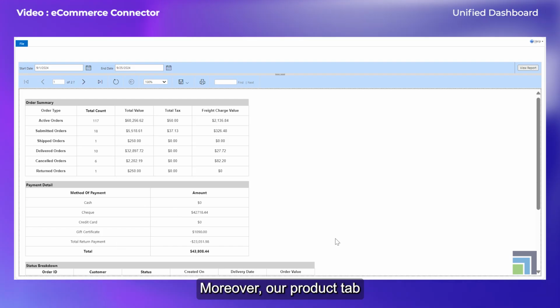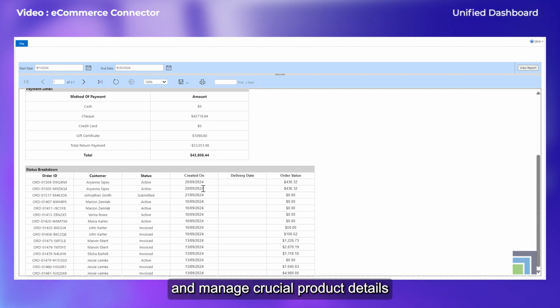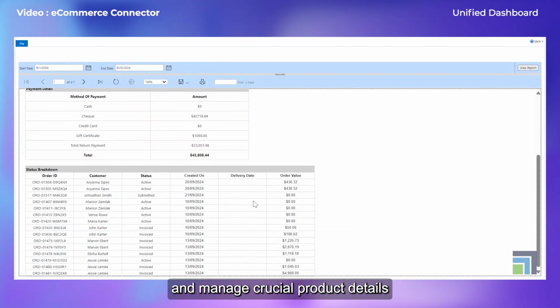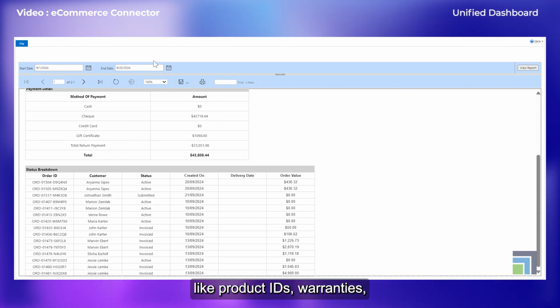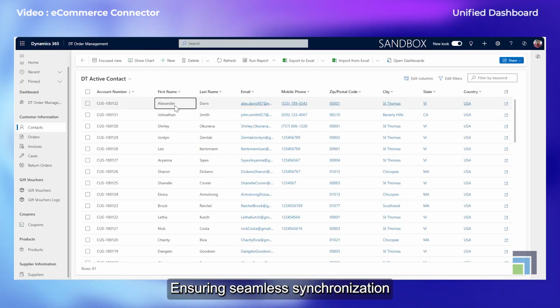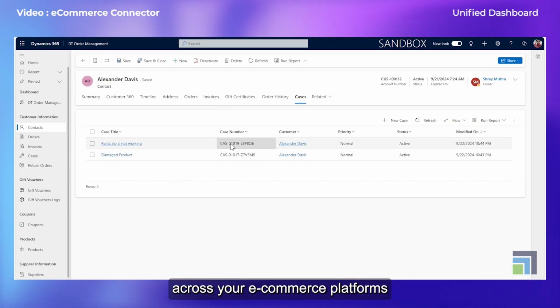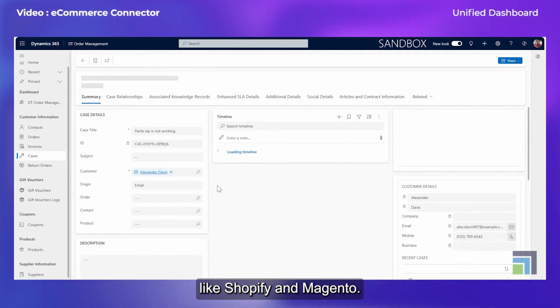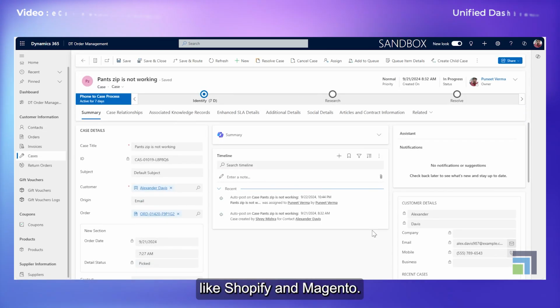Moreover, our product tab allows you to view and manage crucial product details, like product IDs, warranties, stock levels, and more, ensuring seamless synchronization across your e-commerce platforms like Shopify and Magento.